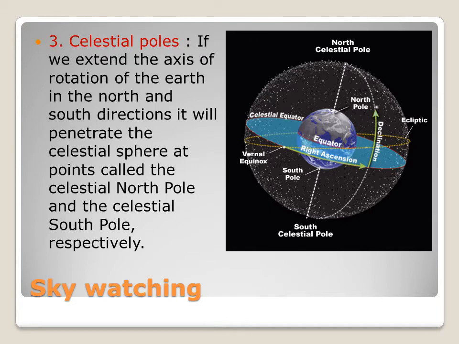Celestial poles. If we extend the axis of rotation of the earth in the north and south directions, it will penetrate the celestial sphere at points called the celestial north pole and the celestial south pole respectively.